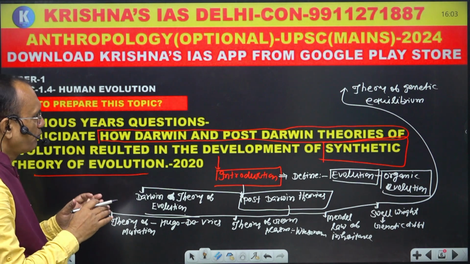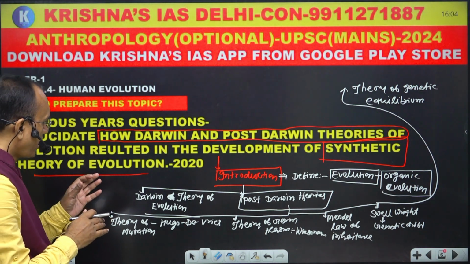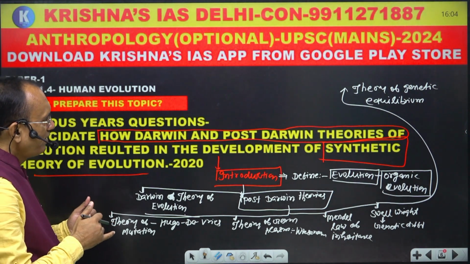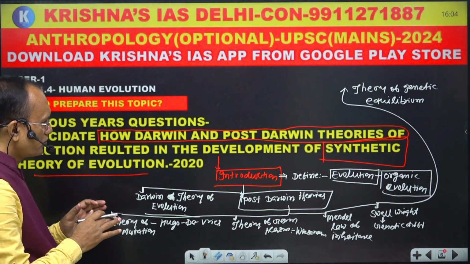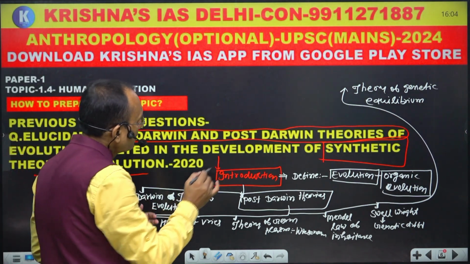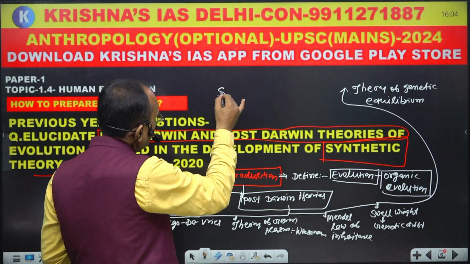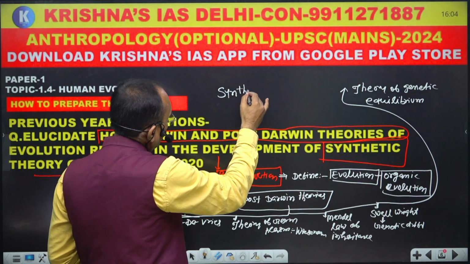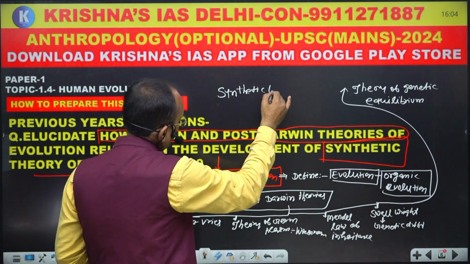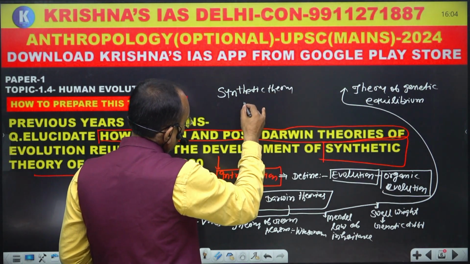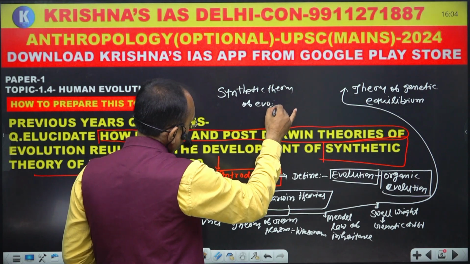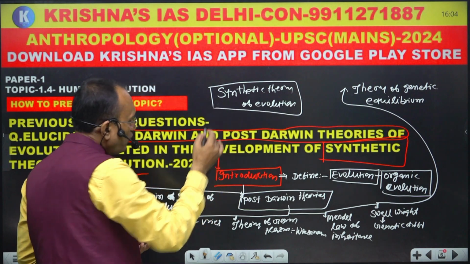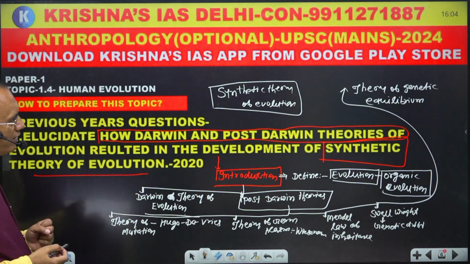So these are the important theories related to Darwin's theory of evolution and post-Darwin theories of evolution. And then try to understand how these theories of evolution resulted in the development of synthetic theory of evolution. We have to understand all these things one by one.